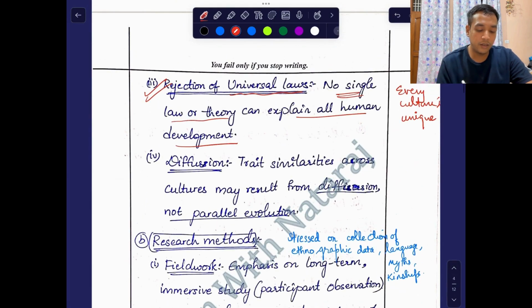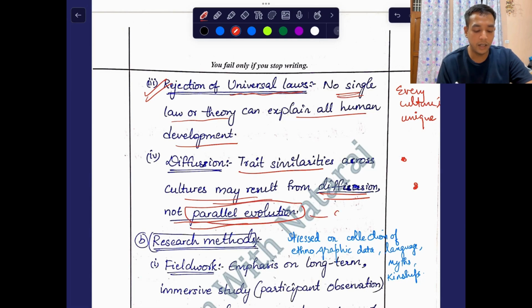And they said that diffusion explains trait similarities. There may be some trait similarities between two cultures, and they may have resulted from diffusion and not from parallel evolution. Parallel evolution was given by classical evolutionists: if there are two similar cultural things in two different tribes, they can be said to have evolved in parallel due to independent innovations.